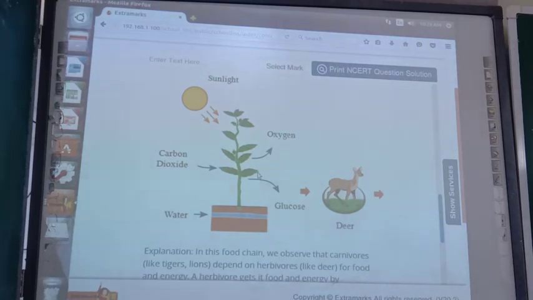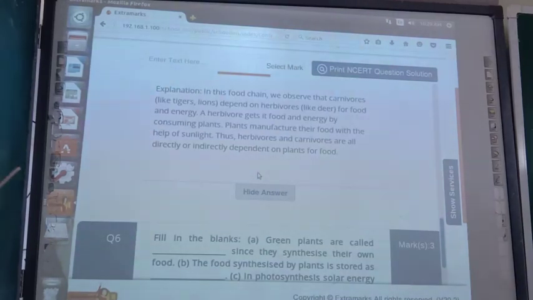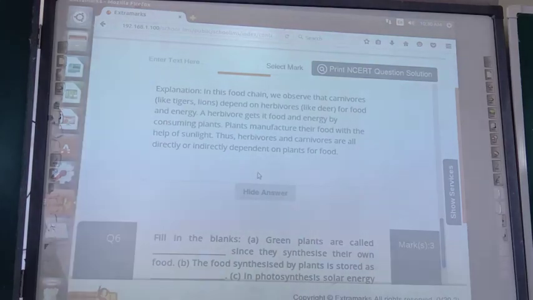Explanation. In this food chain, we observe that carnivores like tigers and lions depend on herbivores like deer for food and energy. A herbivore gets its food and energy by consuming plants. Plants manufacture their food with the help of sunlight. Thus, herbivores and carnivores are all directly or indirectly dependent on plants for food. So their answer is also over. Now, I am hiding the answer.